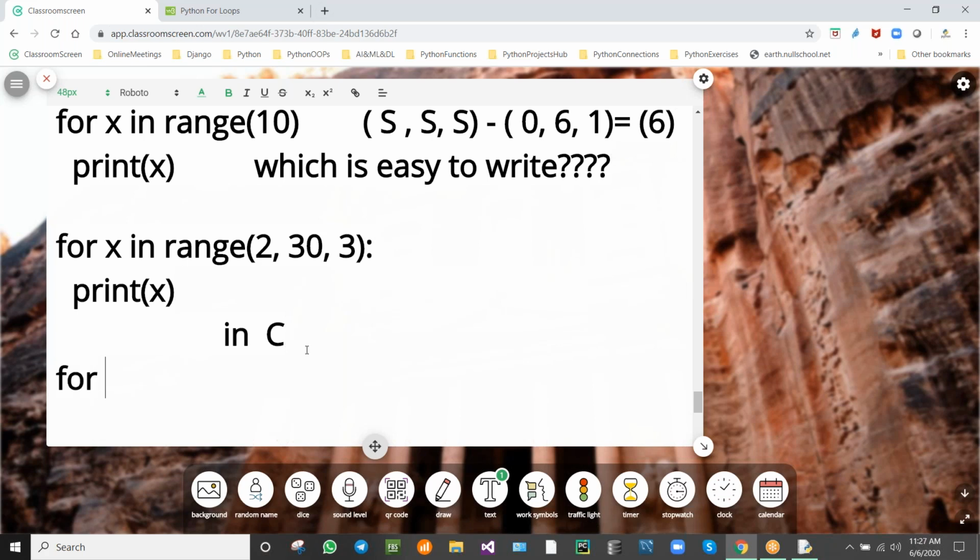For x is equal to 2, x less than 30, x plus 3.